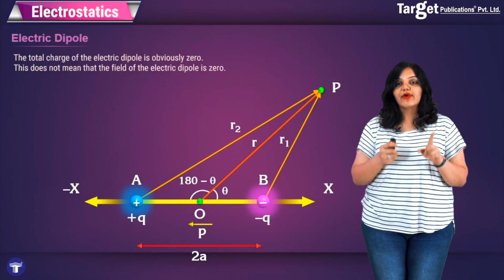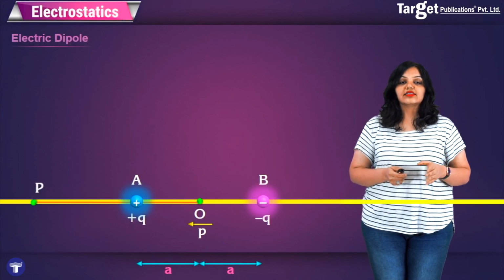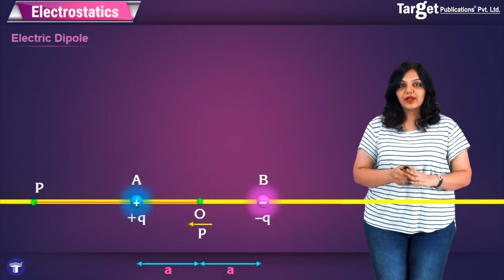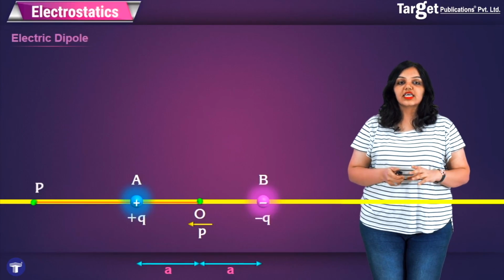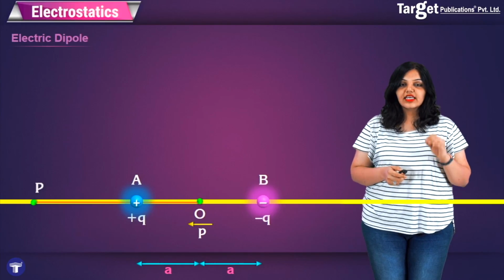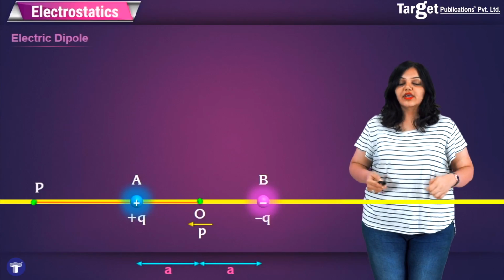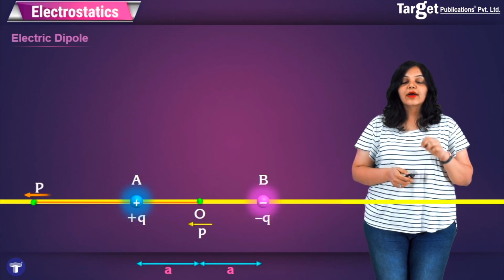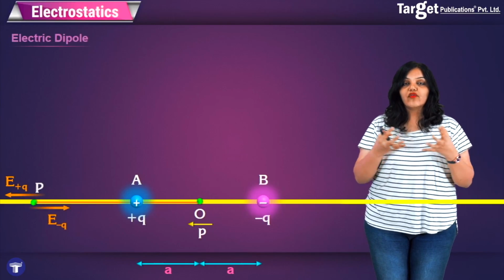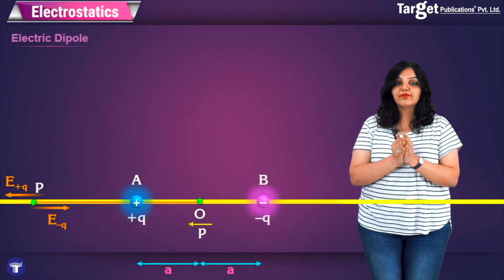Now, like I said, we're only looking at two special cases. The first one is when point P lies on the axis of the dipole. So in this case, I'm looking at the position where point P lies on one side, that is on the side closer to plus q. And now I'm going to deal with this case where I'm trying to find out the electric field strength at point P. Now, it is obvious that the electric field created at point P due to the charge plus q will be radially outward, and therefore E plus q points towards the left. However, on the other hand, the radial field of the charge minus q will be pointing towards minus q and therefore points towards the right at point P.